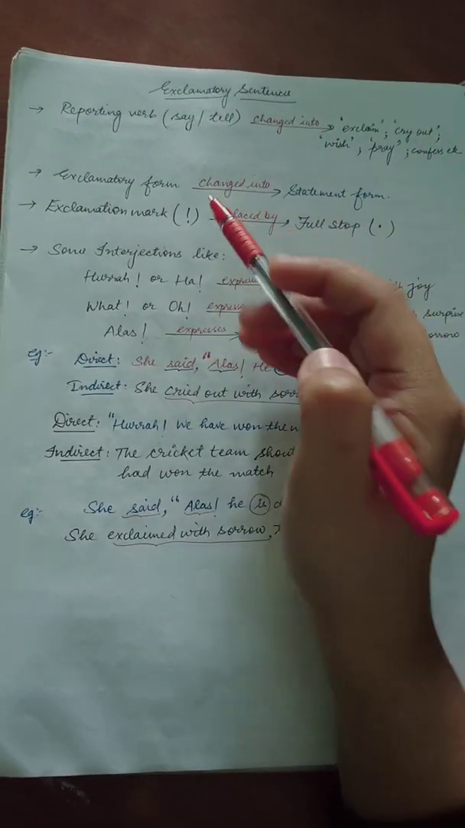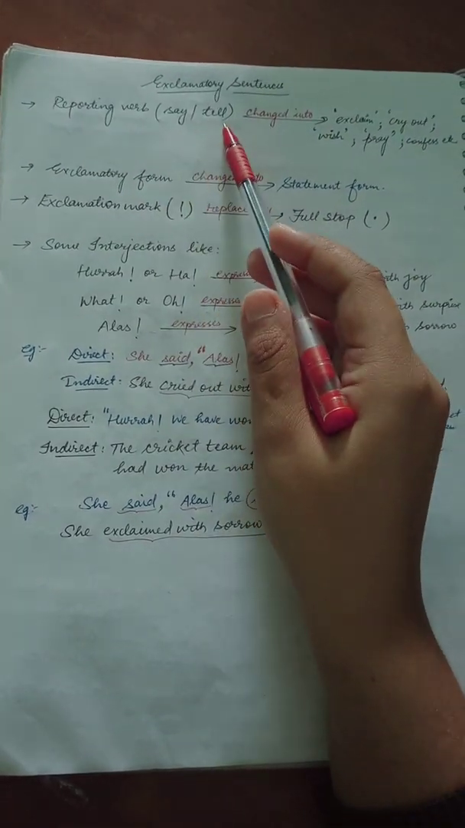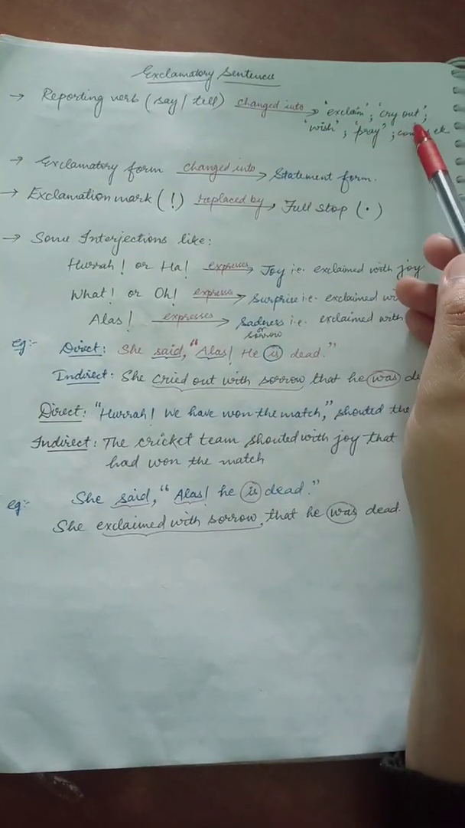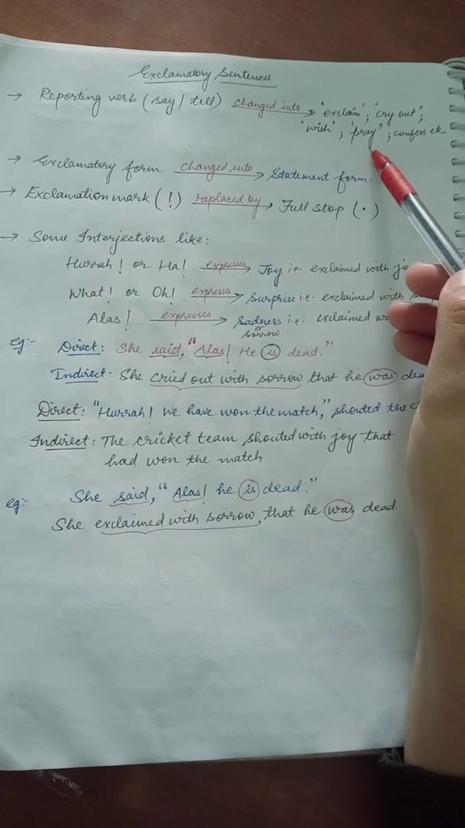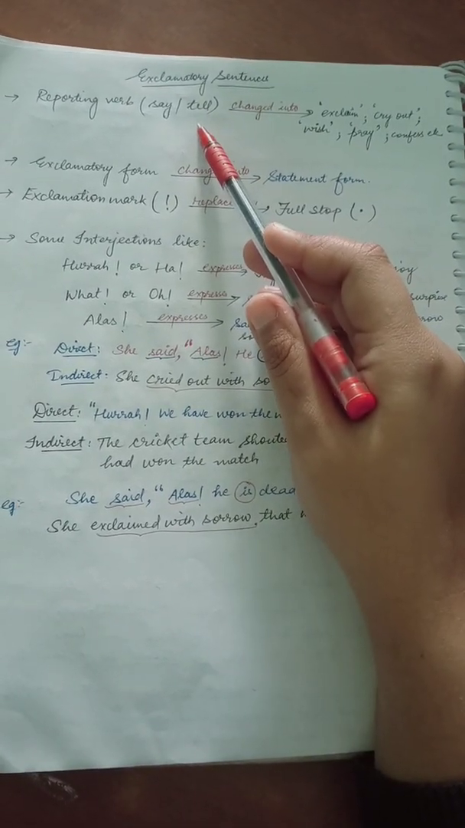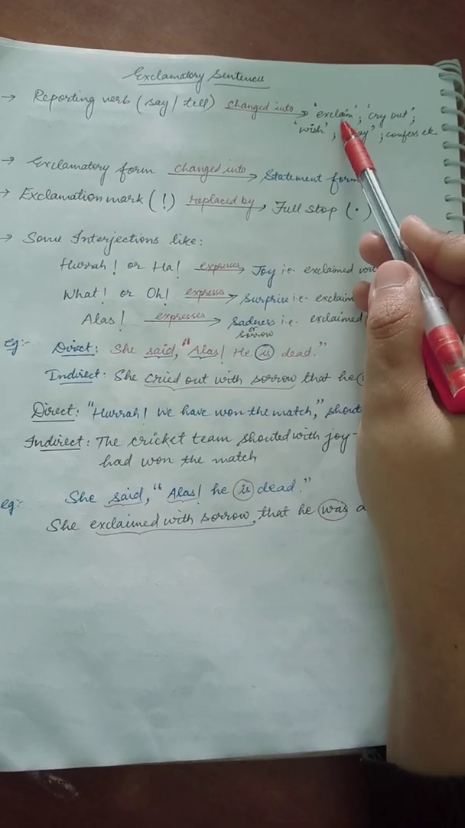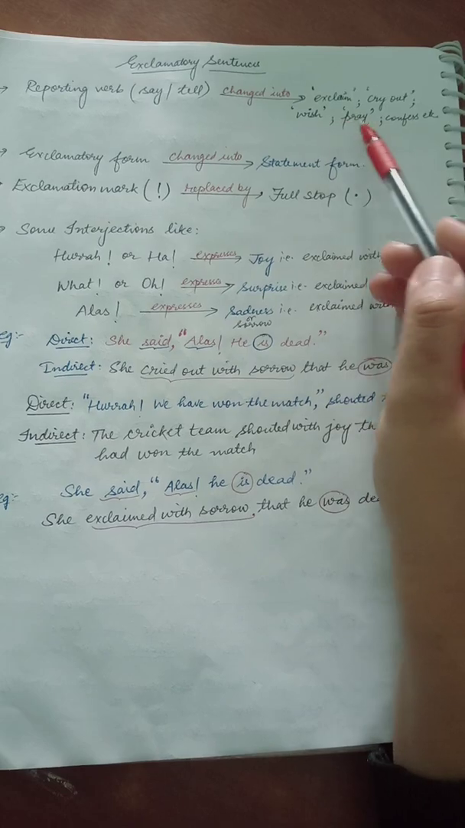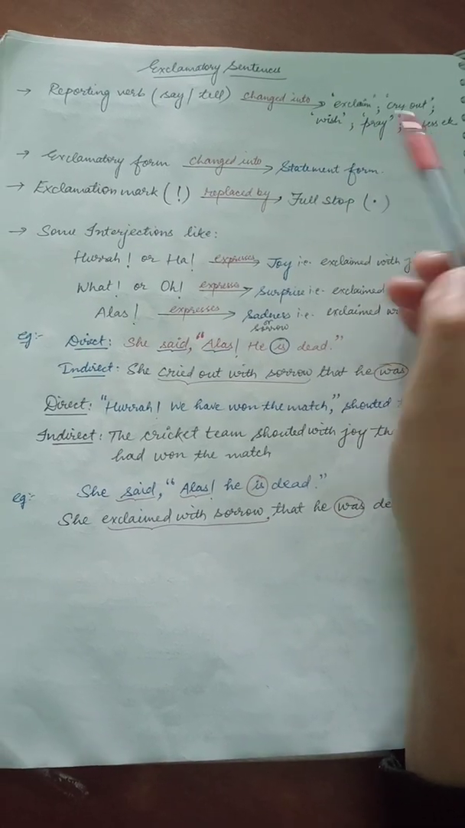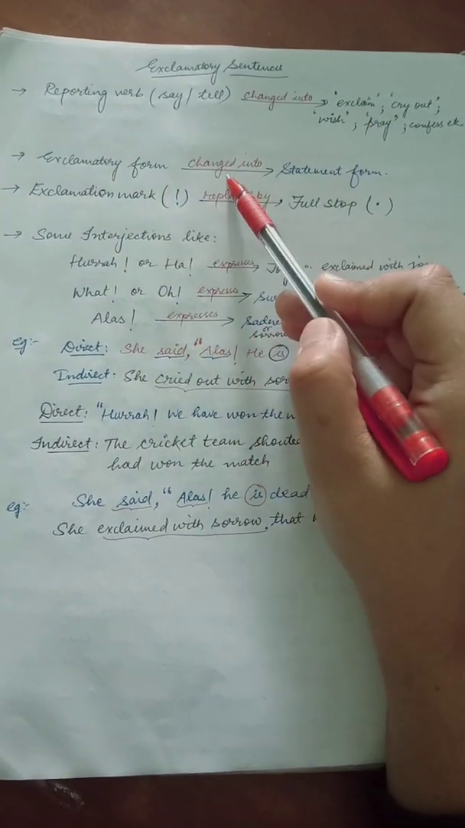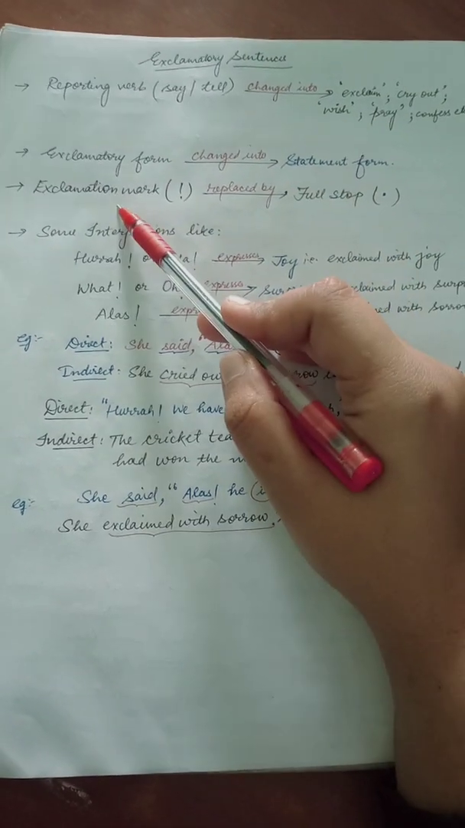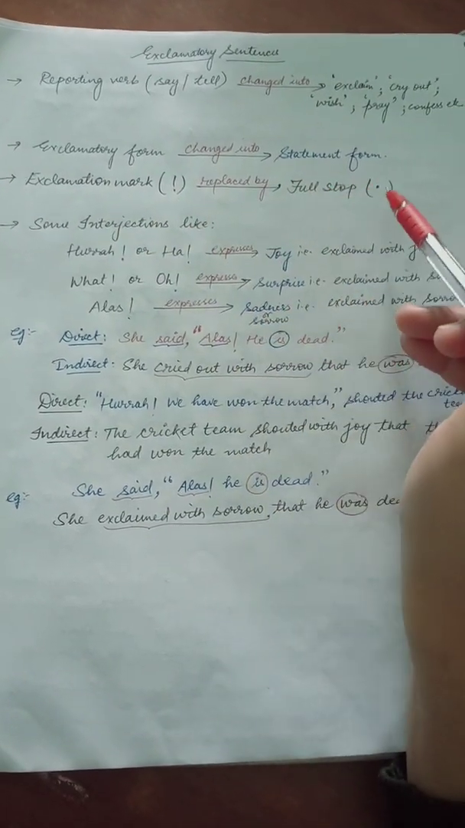See, first thing is in reporting verb, if say or tell is used, then it will be changed into exclaim, cry out, wish, pray, confess. Okay, but if said is used in place of say or tell, you just make the past form of exclaim, that is exclaimed, cried out, wished, prayed, confessed. Okay, exclamatory form we are replacing or changing with the statement form. Its statement form is used. Exclamation mark is replaced by full stop.